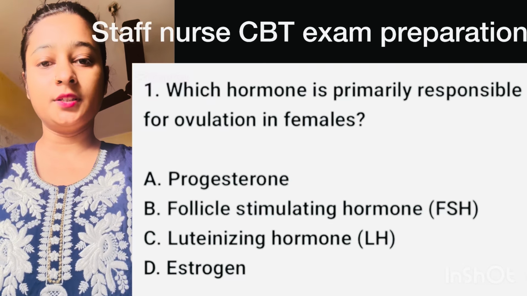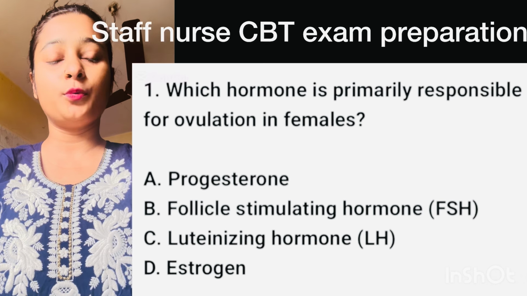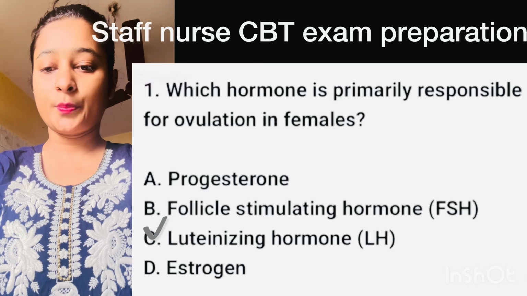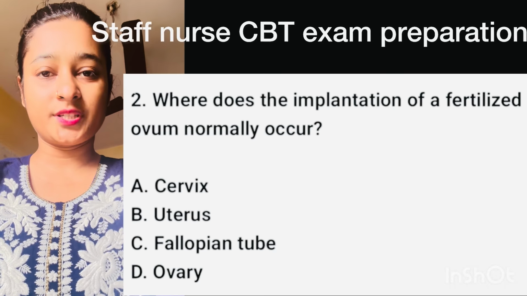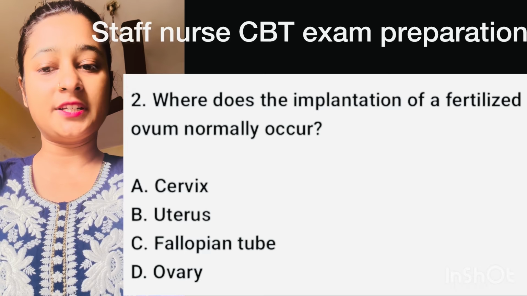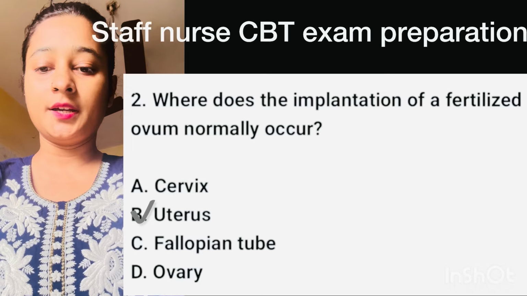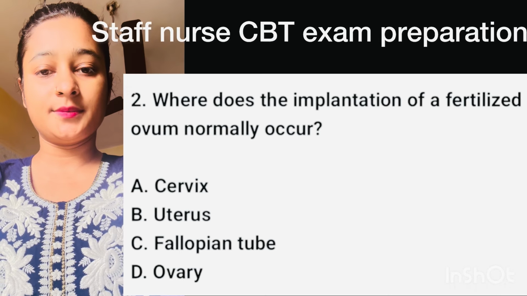Question number 1. Which hormone is primarily responsible for ovulation in female? Here, right option is option C, luteinizing hormone. Question number 2. Where does the implantation of fertilized ovum normally occur? Here, right option is option B, uterus.